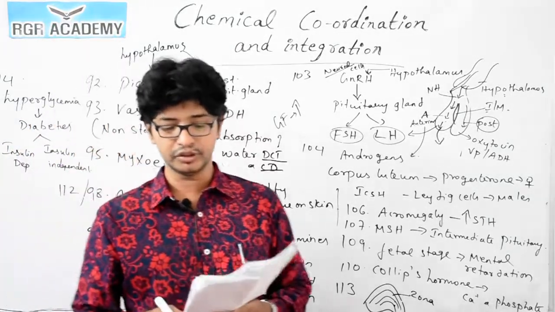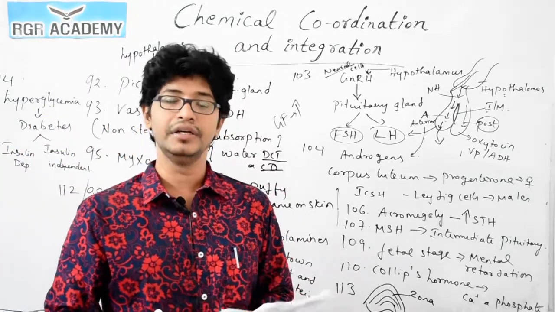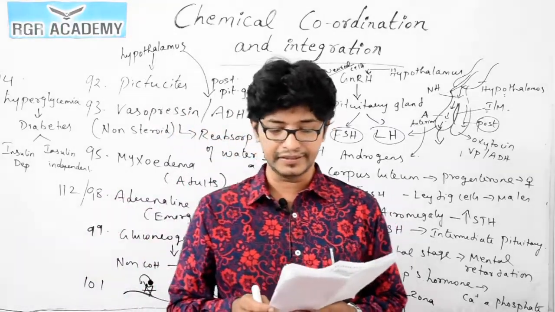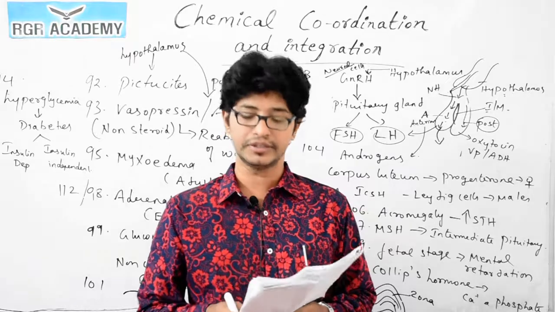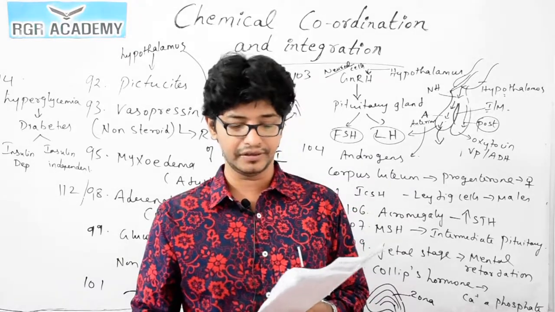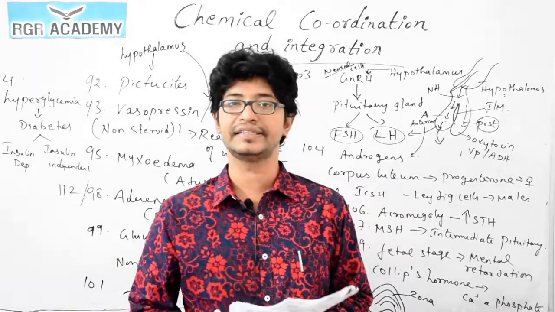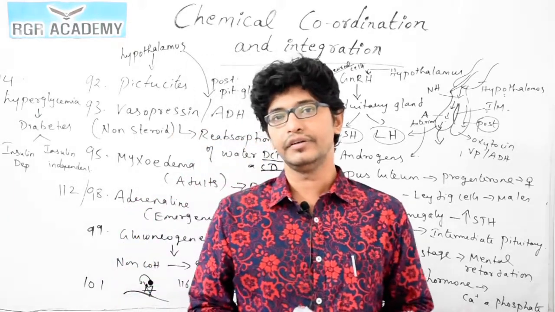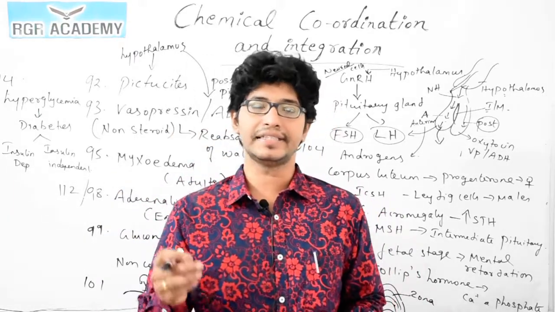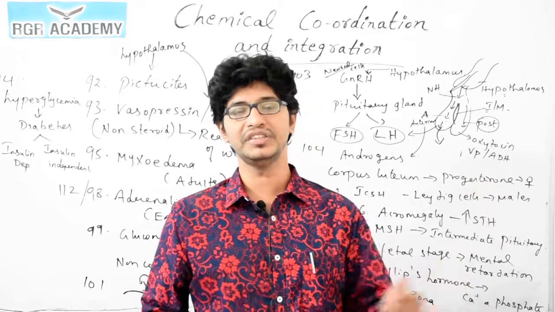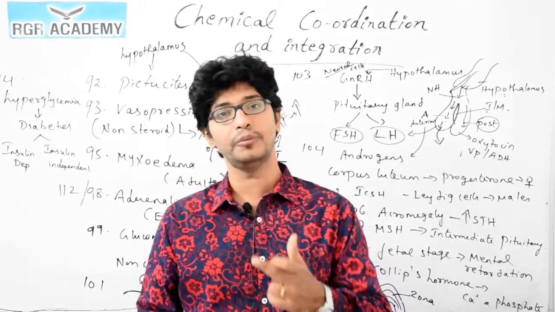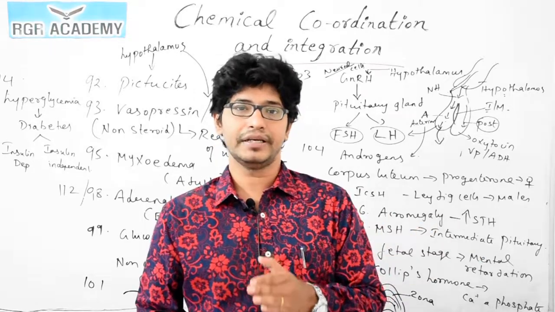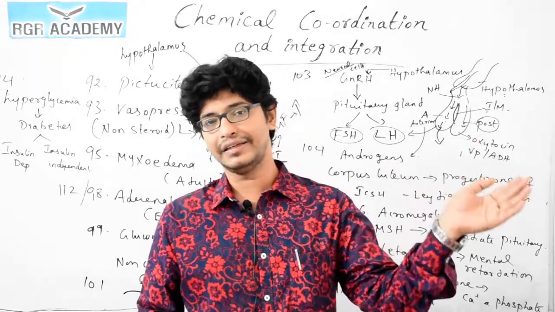Question 117. Which one of the following is not a secondary messenger? Here you see cyclic adenosine monophosphate, calcium, cyclic guanosine monophosphate, cGMP. All of these act as secondary messengers, because in the hormonal mechanism cAMP acts as a secondary messenger, where the hormone is getting transferred, and the cAMP also takes the signal to the next part.